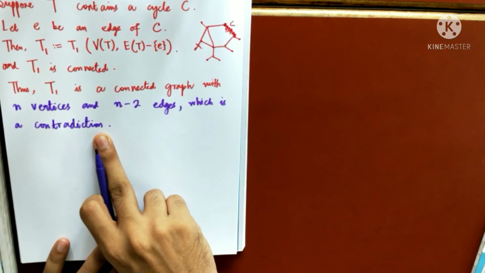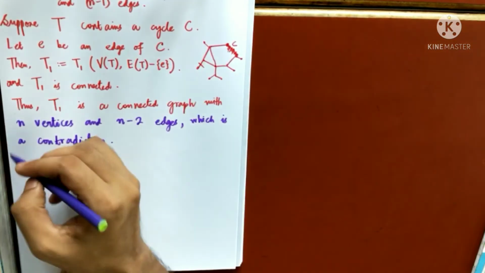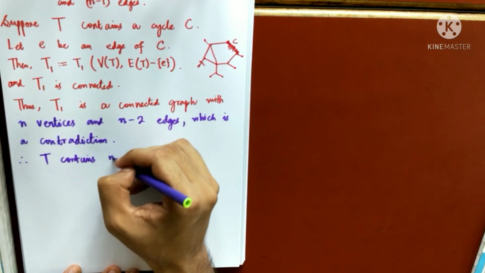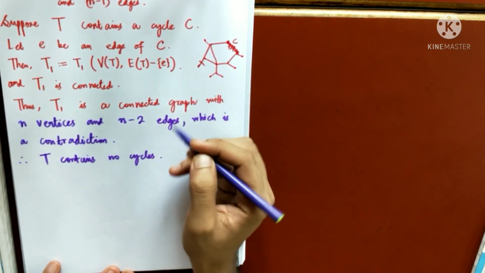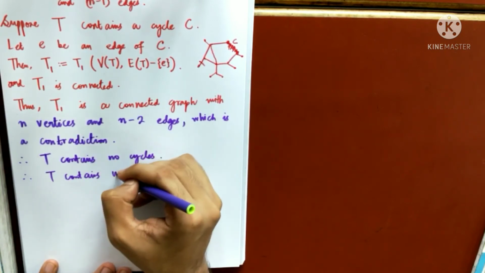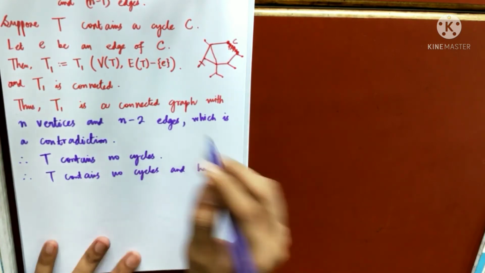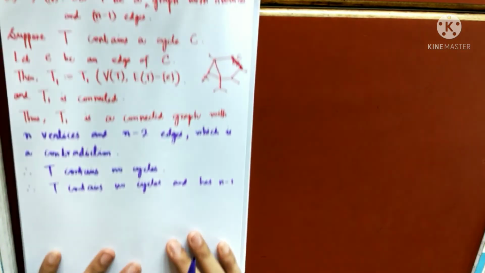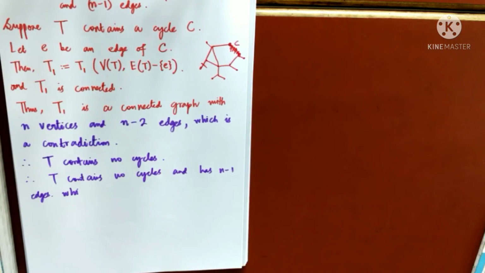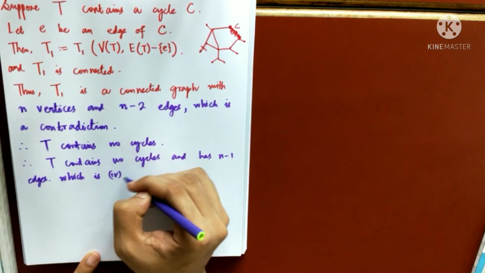So why did this contradiction occur? Due to this fact: suppose T contains a cycle. So therefore my assumption was wrong, therefore T contains no cycles. So this is 4. So therefore T contains no cycles and has n minus 1 edges, which is already written here. This is the assumption, n minus 1 edges. So which is 4. So I have proved 3 implies 4 also.